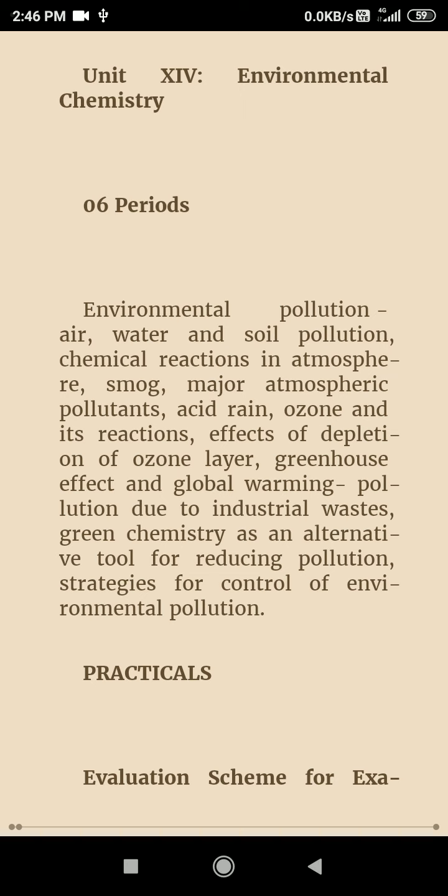And the last chapter of standard 11, Environmental Chemistry. 6 periods are required: water pollution, soil pollution, that is environmental pollution, global warming, ozone layer depletion, greenhouse effect. So different contents, different chapters, all chapters are published in the ebook.